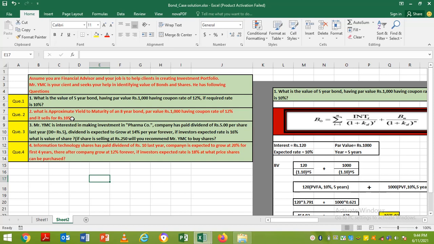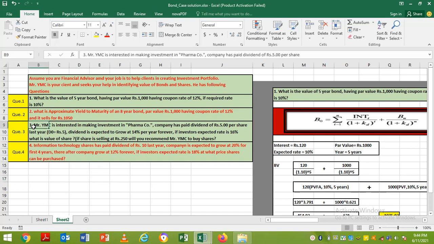So the second is we need to calculate approximate YTM. That means we will be using the approximate formula of YTM, where the bond maturity is 8 years, par value is 1000, company is paying 12%, and the market price is 1050.